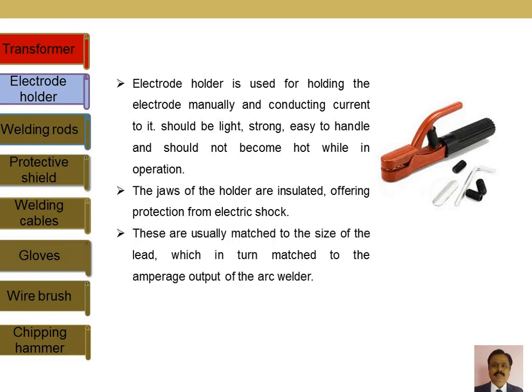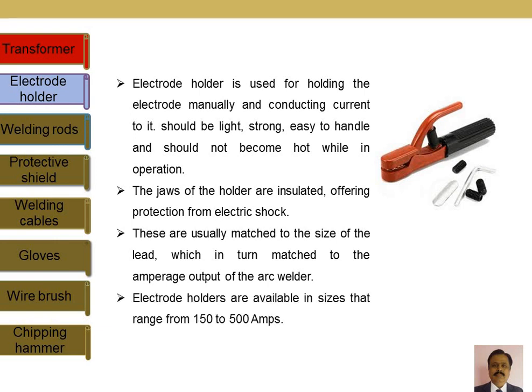That's why the welding holder is insulated. The correct size of the electrode holder is dependent on the type of the welding machine you are using and which metals are going to be welded. Based on that, we select the different electrode holders and we adjust the amperage.